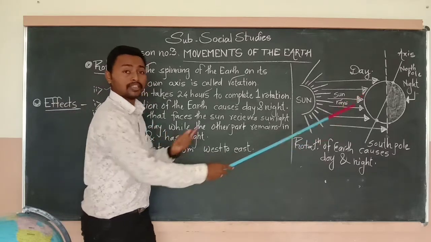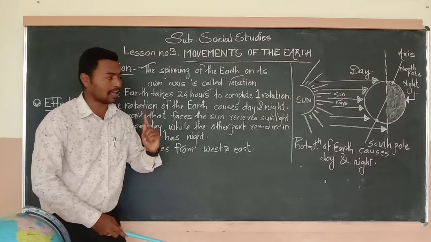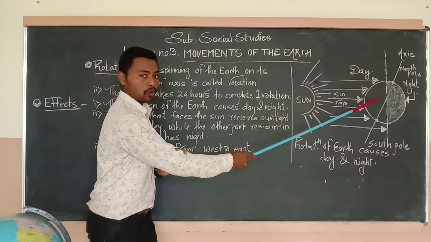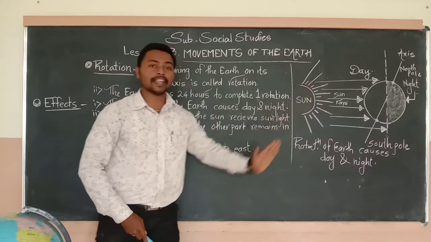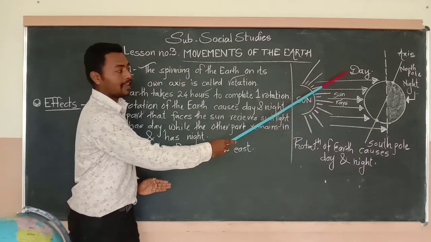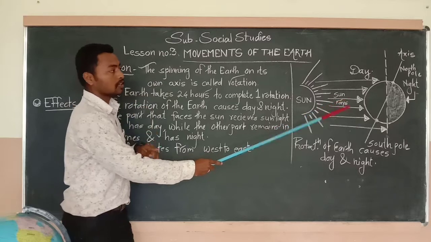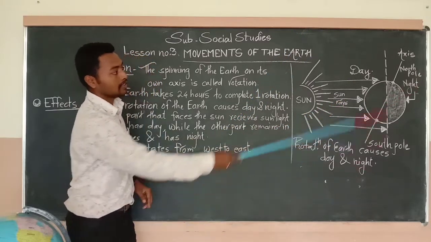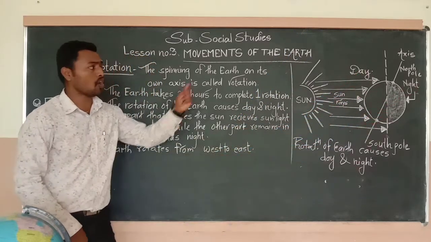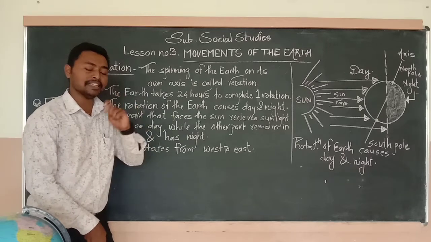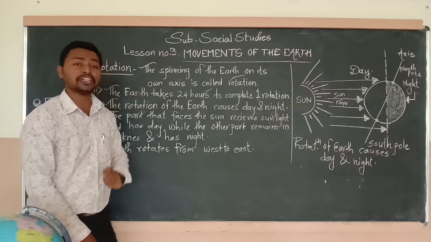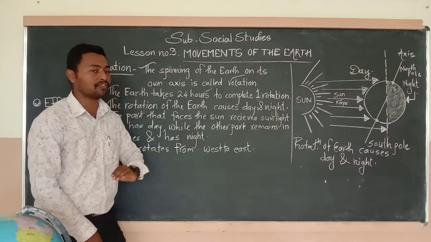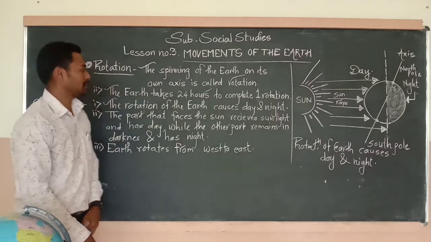That means during the rotation of the earth, half portion of the earth faces the sunlight, that is day, and the remaining half is in the dark region, that is called night. The reason behind day and night is the rotation of the earth on itself.